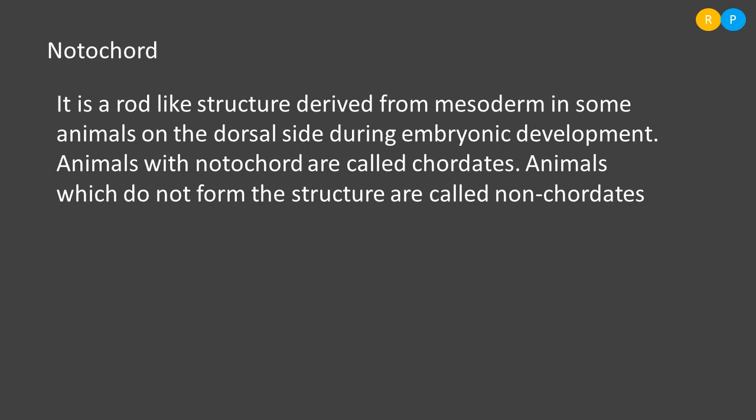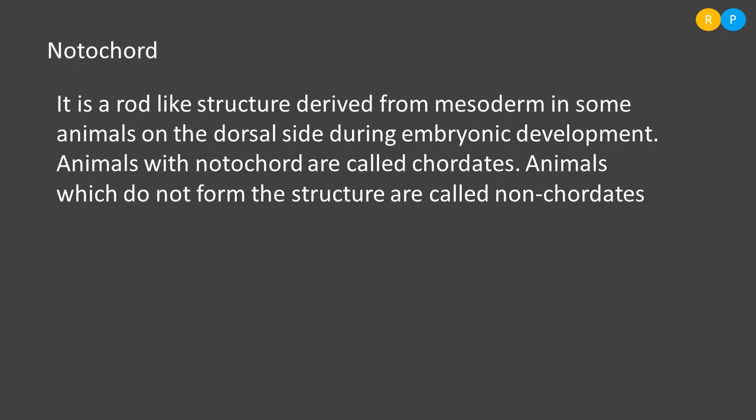We have seen the number of tissue layers in the embryonic condition. The middle layer, mesoderm, present in the embryo of some organisms will be differentiated into a rod-like structure in the future. That rod-like structure is named the notochord. This notochord is always located on the dorsal side during embryonic development. Clear?